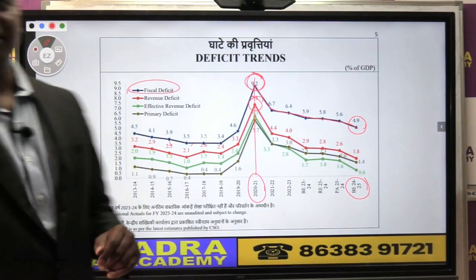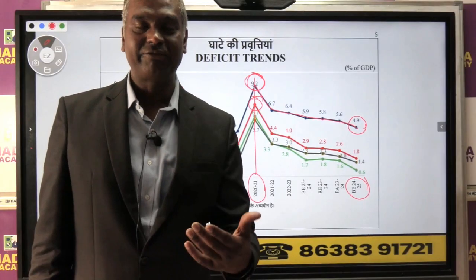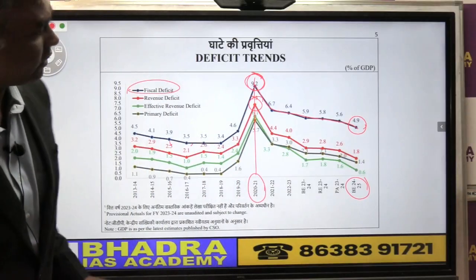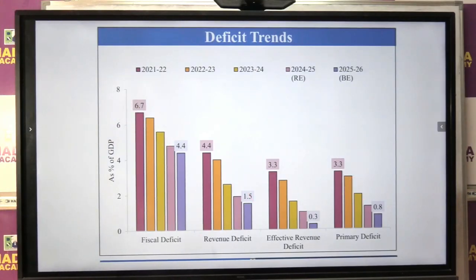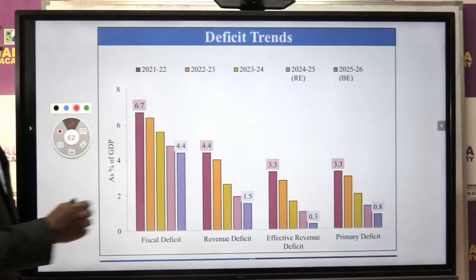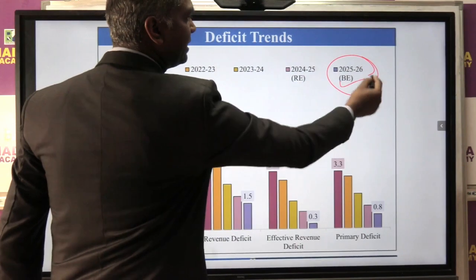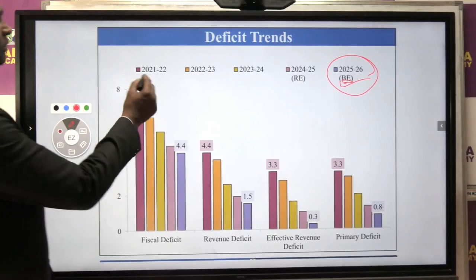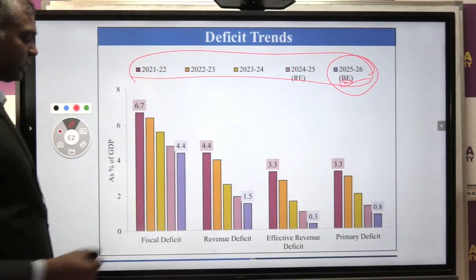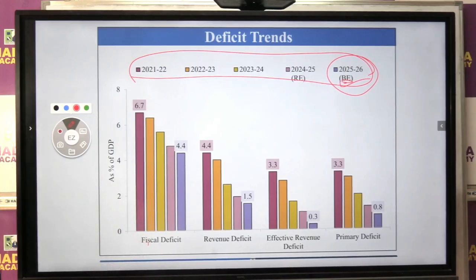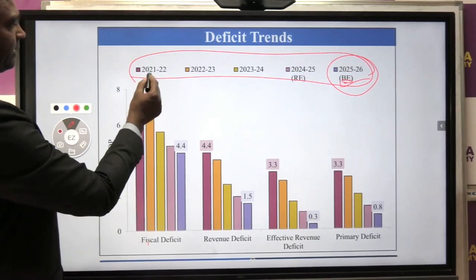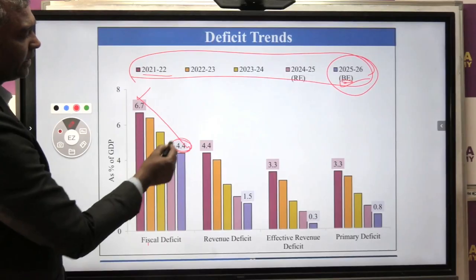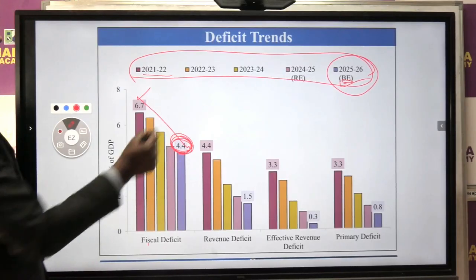Now the point is, this budget 2025-26 है budget में how much is the fiscal deficit? So if you look at the latest budget, the government has given now update up to 2025-26 का estimate, BE मतलब budget का estimate. So if you see, they have given last say 4-5 years ka things together. Fiscal deficit, they put it at 6.7, it was in 21-22, then it straight comes down to how much? 4.4.